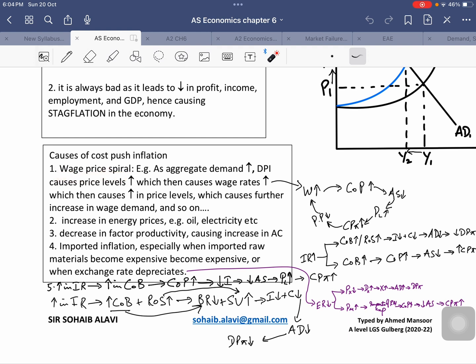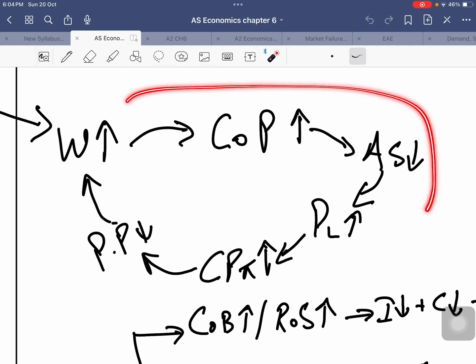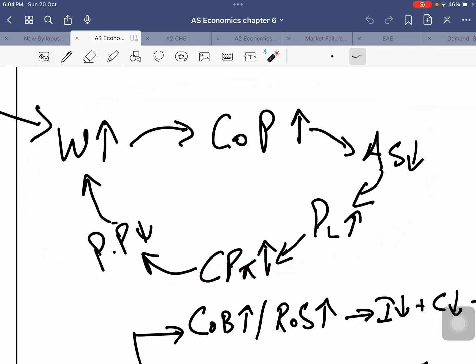Wage price spiral is when the wage levels in the economy rise, which causes the increase in income in the economy, causing the cost of production to rise, which leads to an increase in the price level. This spiral or this cycle is known as wage price spiral. Let's go through this chain of analysis that I've drawn here.